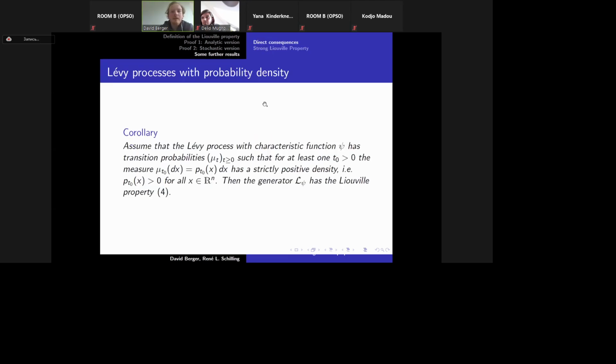Okay. So direct consequences. Assume that the Liouville process with characteristic exponent psi has a transition probability mu t such that for at least one t0, the measure mu t0 has a strictly positive density. In general, p t0 of x is greater than 0 for all x. Then the generator L psi has the Liouville property. Okay, but you do not even need that it has a strictly positive density. But it's in this form, so I need it.